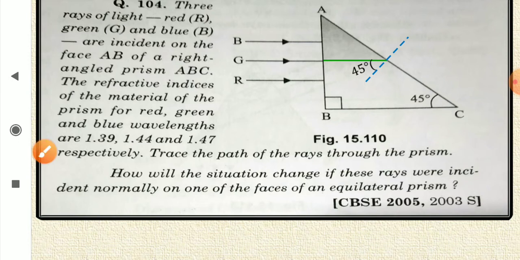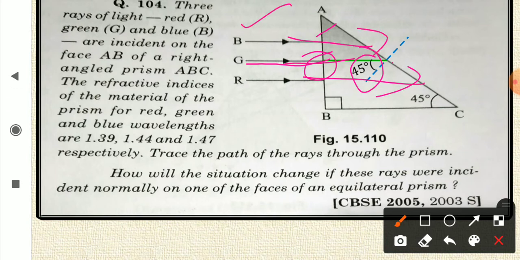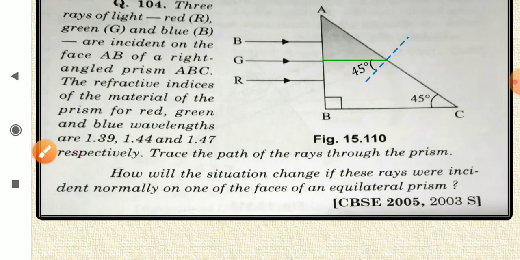Now, I have drawn one situation for you. So, if the light is coming along the normal, there will be no deviation here, and at this point, this angle is 45. So, at this point, the angle of incidence is 45 degree, and the angle of incidence is same for all three colors, red, green and blue. So, angle of incidence I is equal to 45 degree, and we have to check critical angle for all three colors because they have different refractive indices. So let's see how we do it.